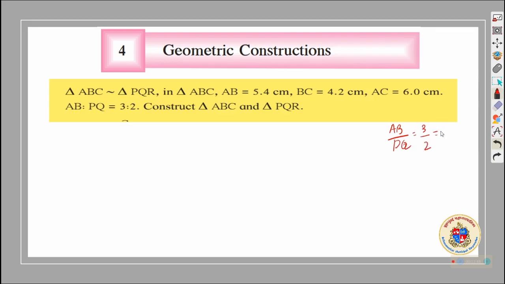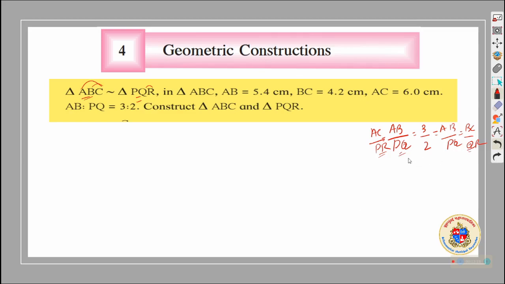The order of writing से मैं लिख रहा हूँ, देखो AB लिए तो PQ लेना है और BC लिए तो QR लेना है. So I will write BC upon QR. If I write AC, I will write AC upon PR. Then we can find out the sides PQ, PR and QR from here.